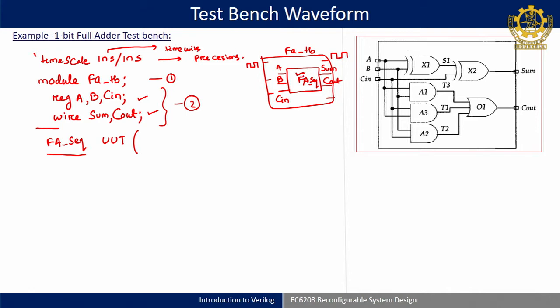While doing port mapping, I told you we use a methodology called dot local and bracket actual, which we discussed in the last class.